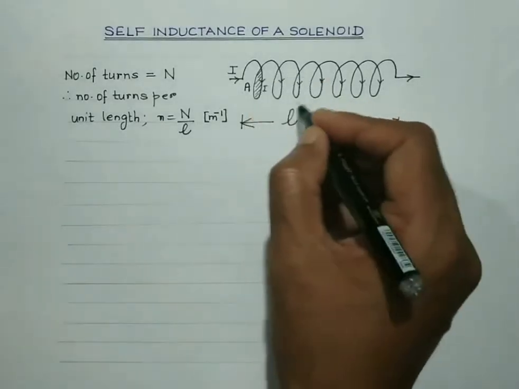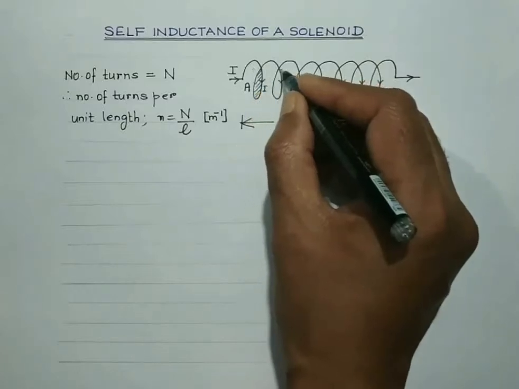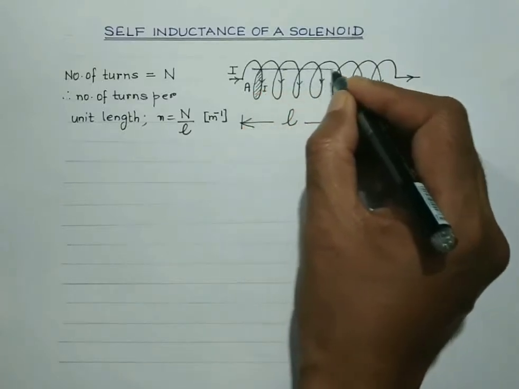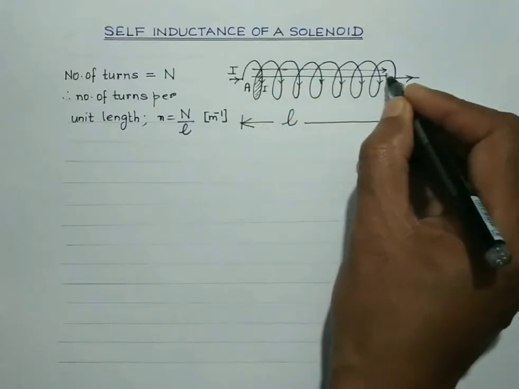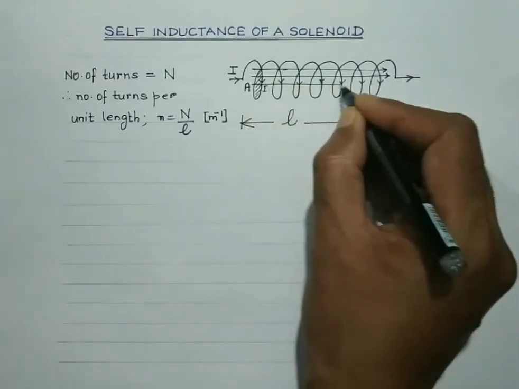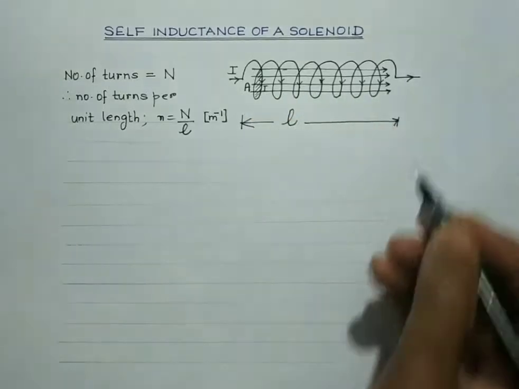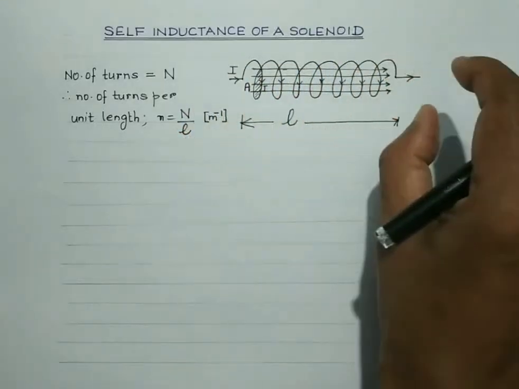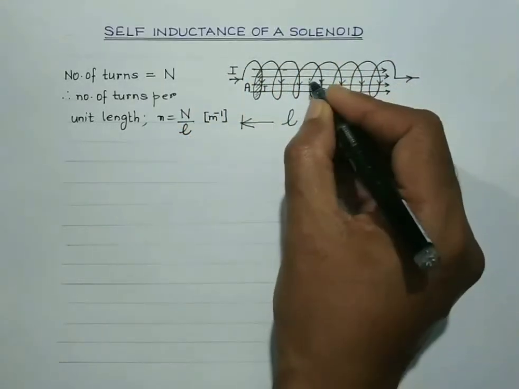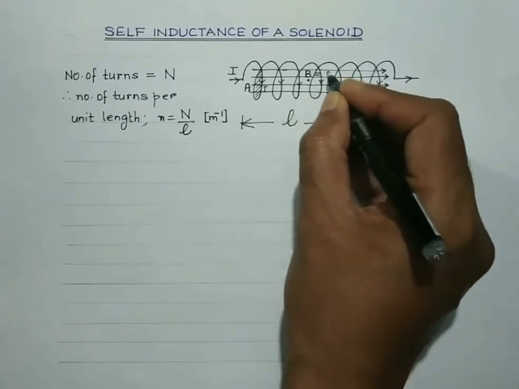So, when the current is made to pass through the coil, we are aware that the magnetic field lines inside a long solenoid are almost represented by equidistant parallel lines. So for a long straight current carrying solenoid, the magnetic field at any point well inside the solenoid may be assumed to be constant.